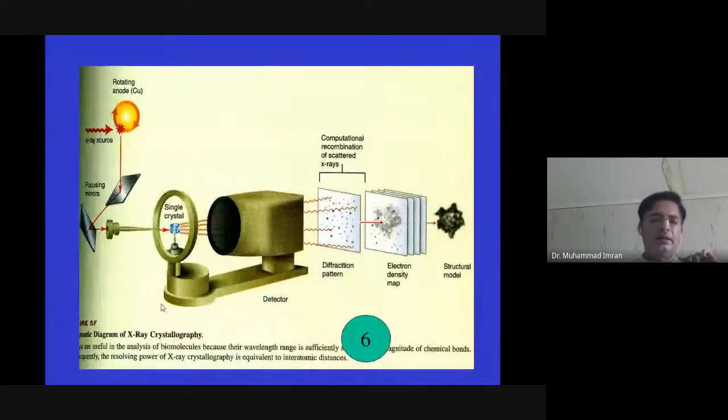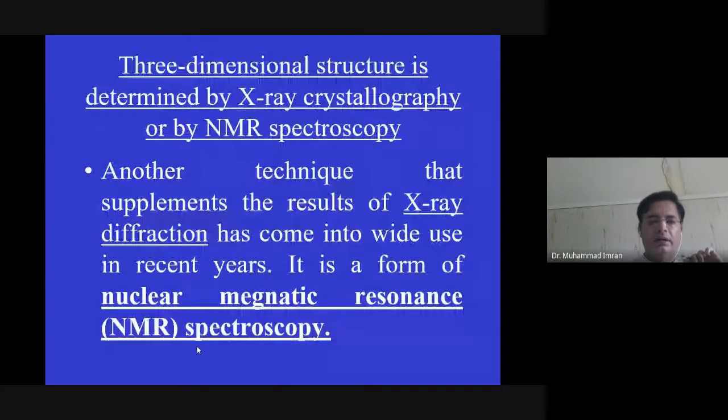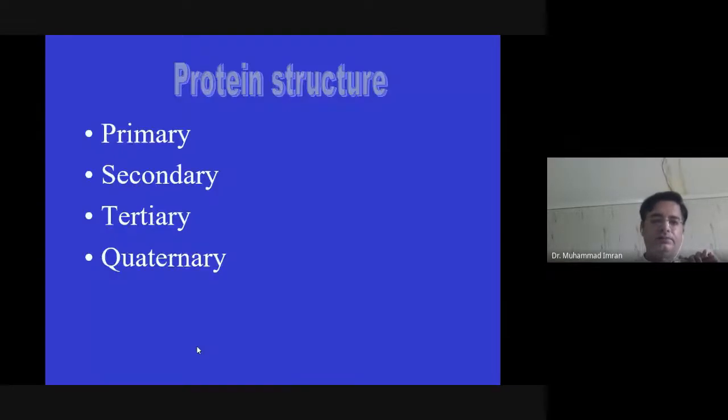How can we see the structure of a protein? We can easily see the structure of a protein by X-ray crystallography or NMR. In NMR, we can easily visualize the three-dimensional structure of a protein, because X-ray and nuclear magnetic radiation are more intense as compared to X, so the bending pattern becomes more clear during NMR.